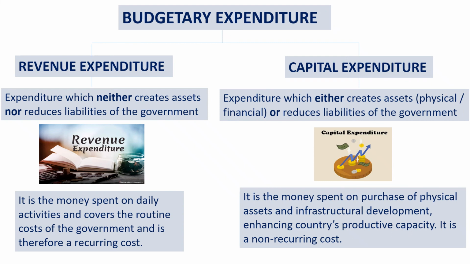This form of spending enhances a country's productive capacity and results in generation of valuable future assets. Capital expenditure is not a recurring cost.